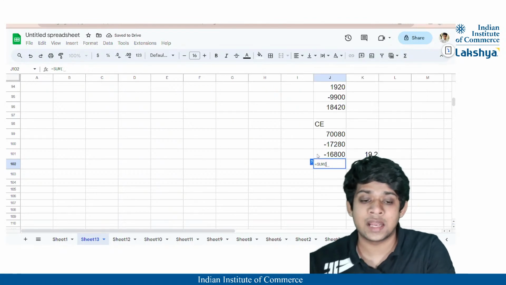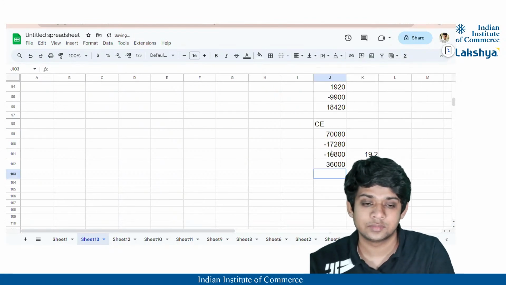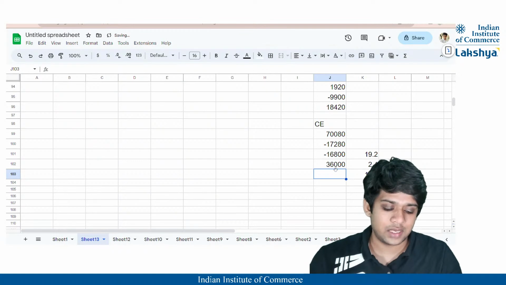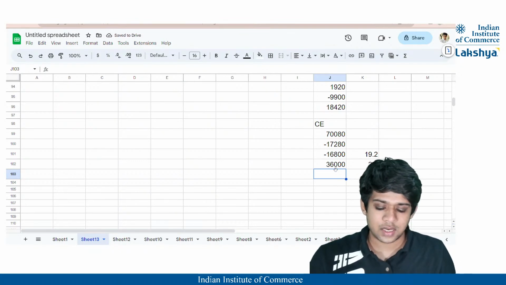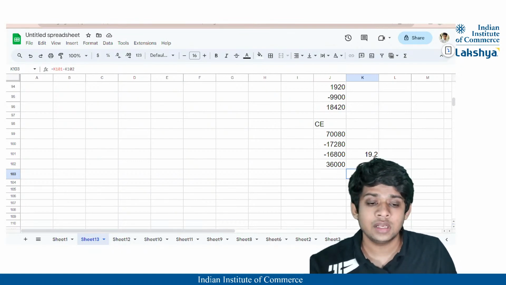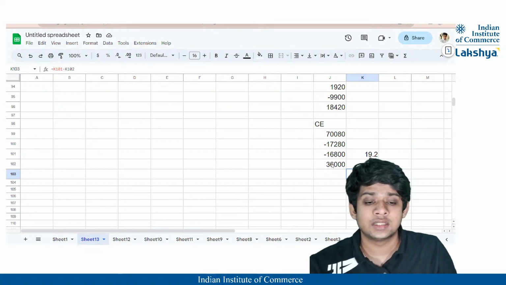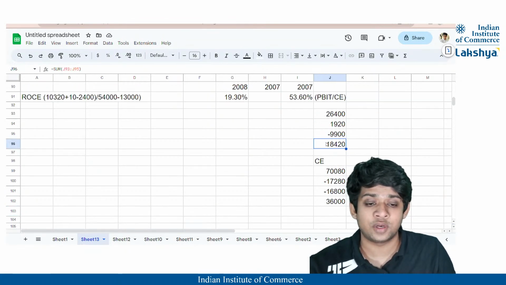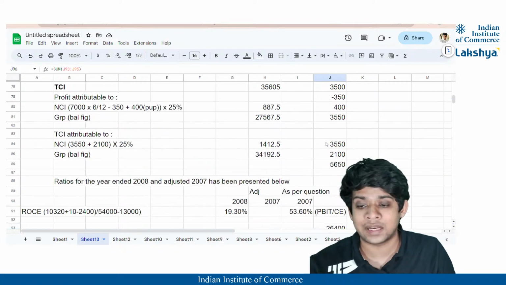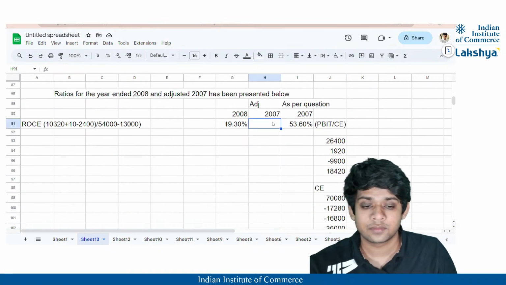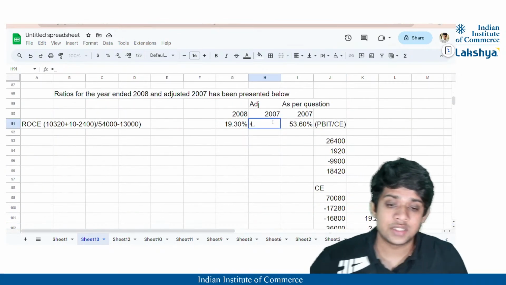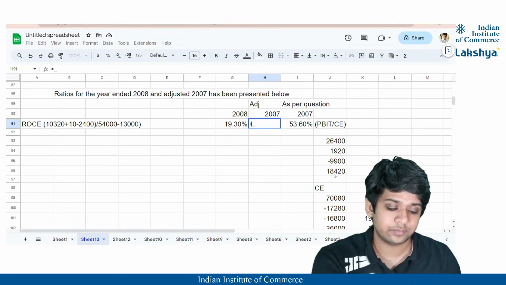Thus, the value that we get is capital employed of 36,000, right? So, here guys, capital employed is 36,000 and the profit before interest and tax is 18,420. So I'll just take those values.